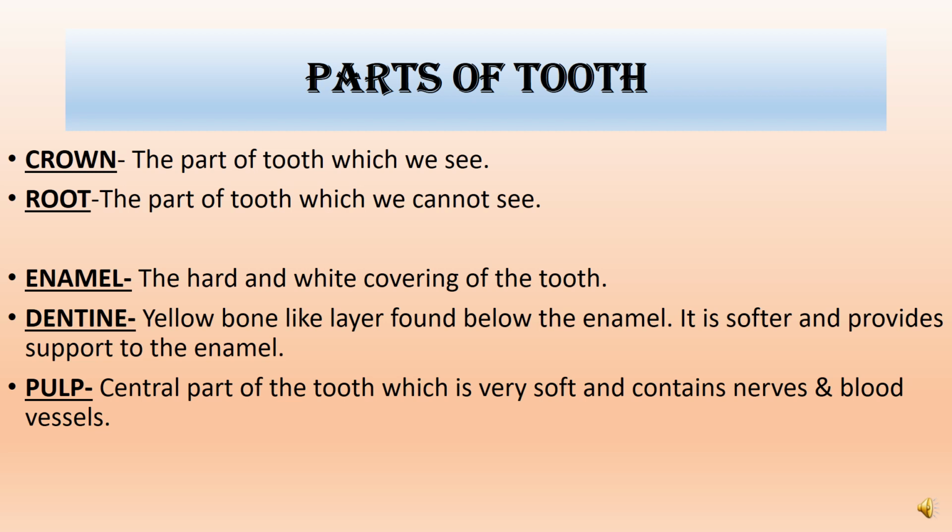Pulp, which is present inside the dentine, is the central part of the tooth which is very soft and contains the nerves and blood vessels which you have studied and seen in the diagram. These nerves help us to feel the toothache. What is the role of blood vessels? Whenever we have toothache, who tells us that our tooth is paining? It is with the help of blood vessels only. Is it clear? Next.